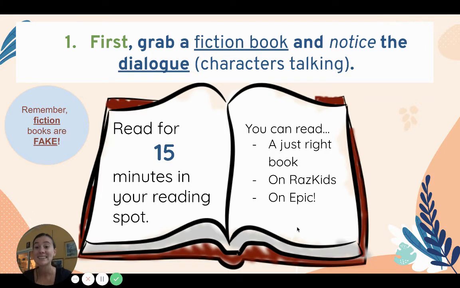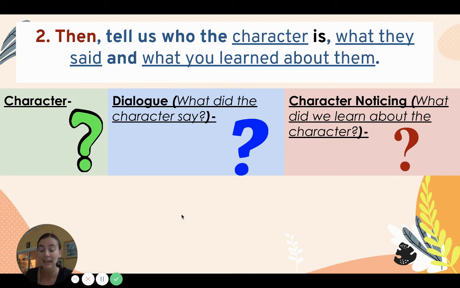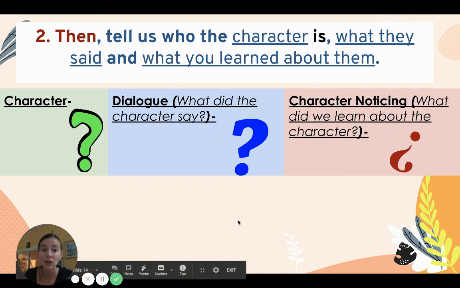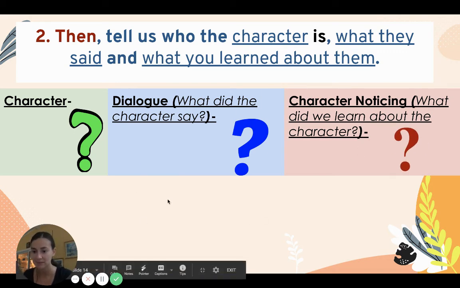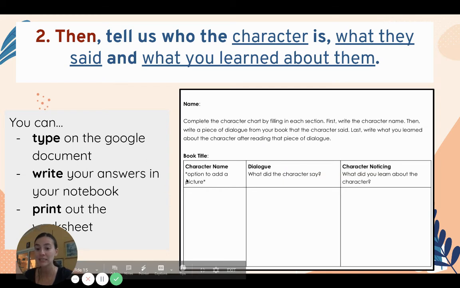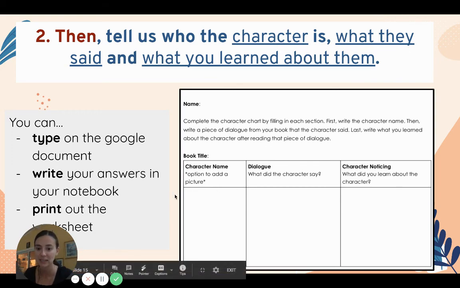All right, now it's your turn, friends. For your assignment today, go grab a fiction book and notice that dialogue. You're going to read for 15 minutes today. Okay? Then you are also going to notice one character. Pick out one thing they said and then tell us, what did you learn about that character from what they said? Okay? You can do this by typing on your Google Doc, writing your answers in a notebook, or printing out that worksheet. Okay? Here's what that worksheet's going to look like.